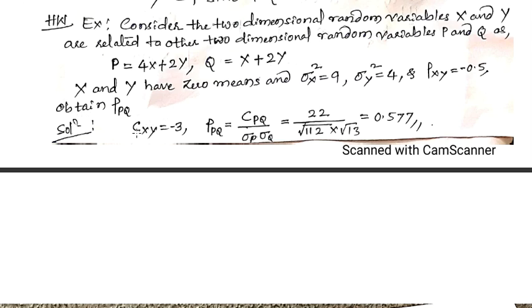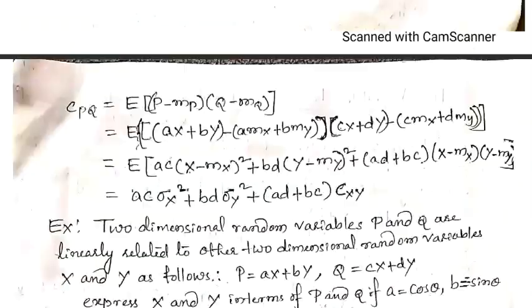So C of XY is given here. We need to find C of XY by using the relation rho of XY is equal to C of XY divided by del X del Y. So by using that coefficient rho XY term, we need to find the C of XY, and once we find C of XY, then del P square and del Q square are to be found, and once del P and del Q are there with us, we can find C of PQ, because all these above relations are there to find these all.